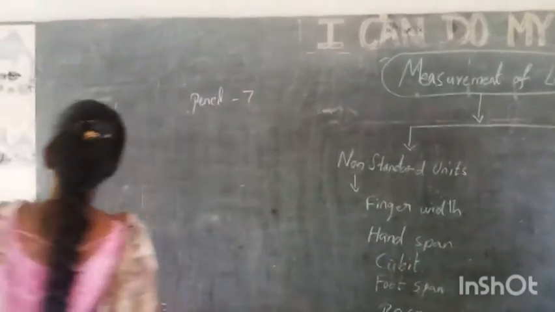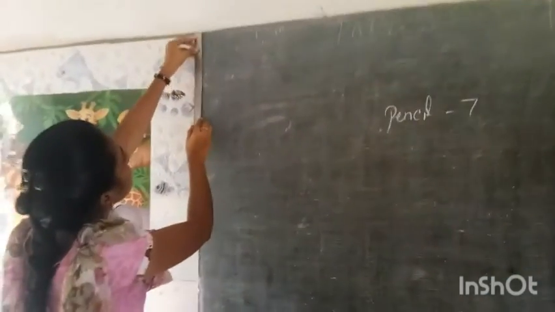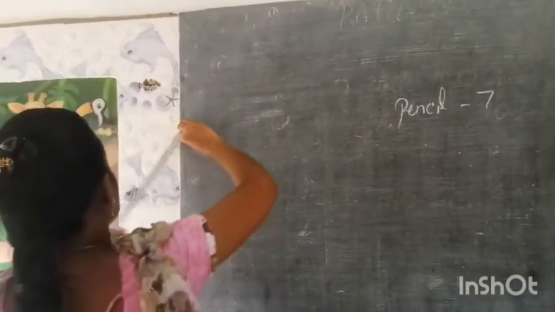Now let's measure with the scale. The scale is 30 centimeters, right? It's a 30 centimeter scale. 1, 2, 3 and 4.